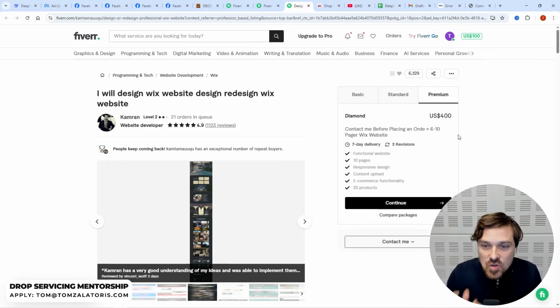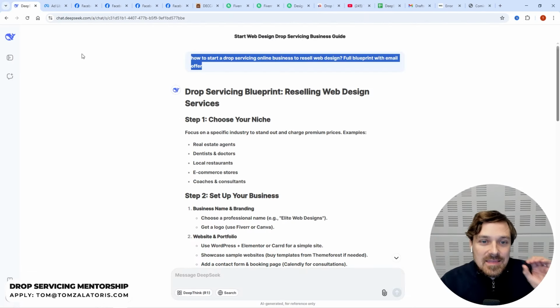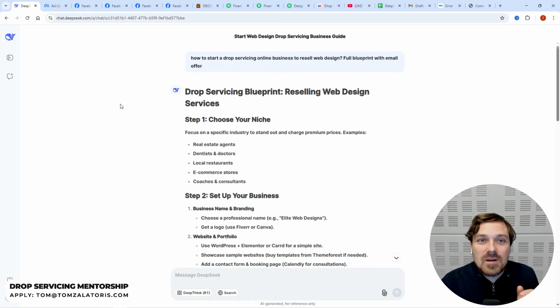So meaning you would make $1,100. After all the fees, it's going to be about $1,000. So that's very, very good profit for hardly any work and just sending a few emails.